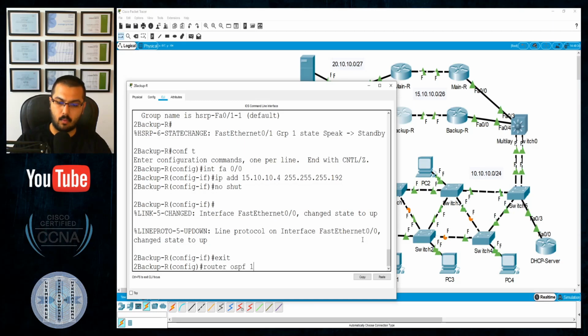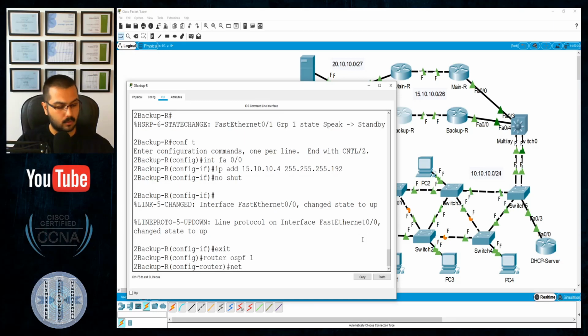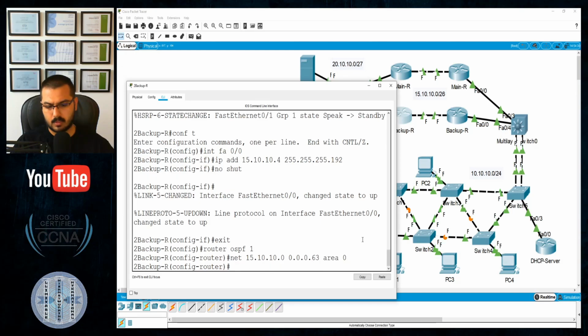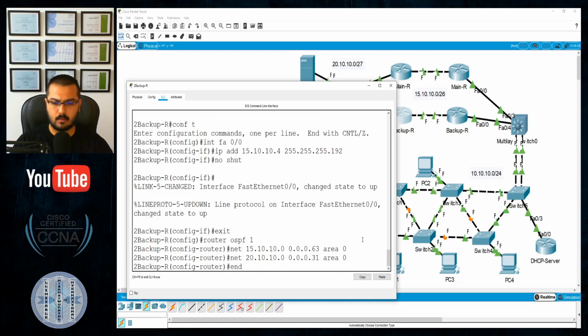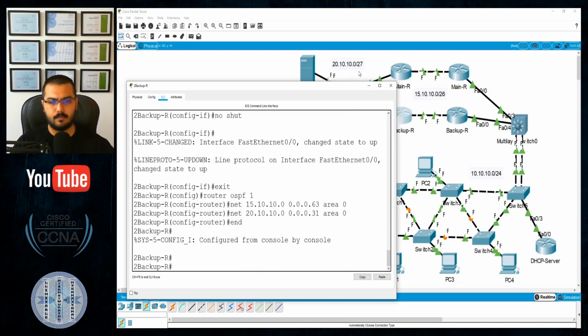Router ospf 1. The network will be the 15.10.10.0 with wildcard 63. I will receive an adjacency message in a few seconds. And the 20 network /27, and we are done.